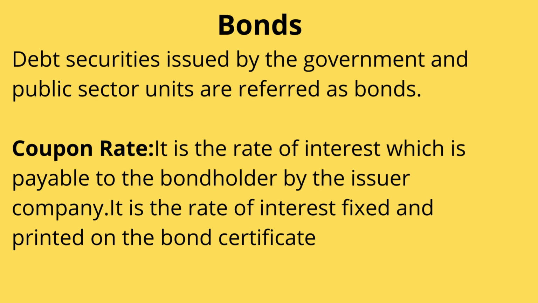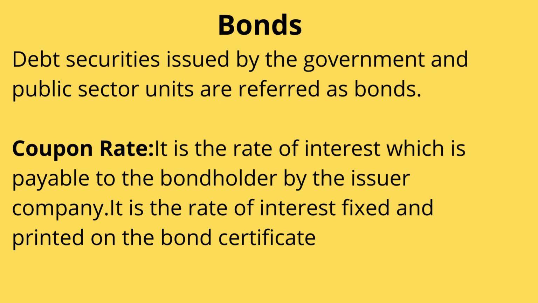So what is a bond? A bond is a debt security, you can say. If it is a debt security, that means what? We will be getting a fixed income in those securities, and that fixed income will be in the form of interest. So now the question is, what is a bond? Yes, it is a debt security. We get a fixed income in the form of interest, and if the security is being issued by the government or a public sector unit, it is known as what?